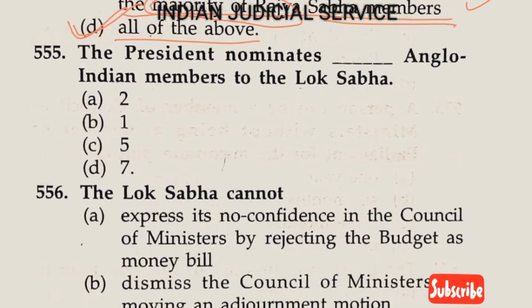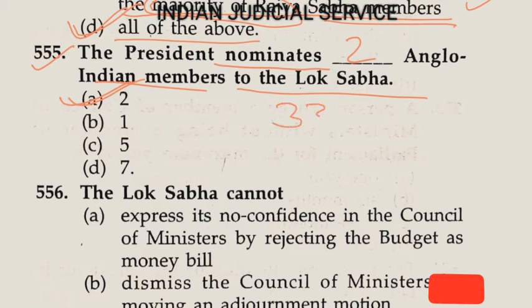Now question number 555. The President nominates. So the President nominates two Anglo-Indian members to the Lok Sabha. So it is clear the answer here is option A. The President nominates two Anglo-Indian members to the Lok Sabha at the time when there is no sufficient representation of Anglo-Indians in Lok Sabha. And this question is related to Article 331. The provision of this matter is provided in Article 331.